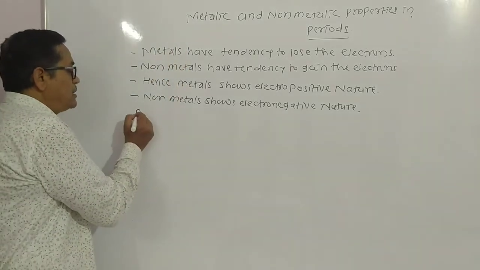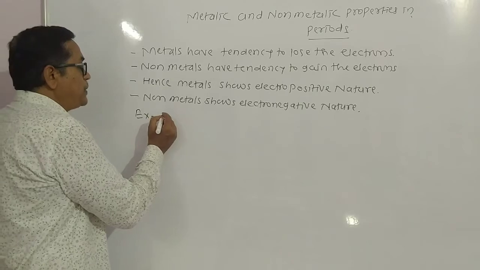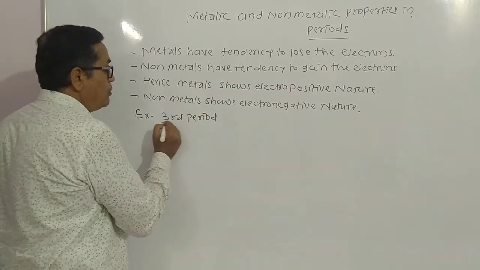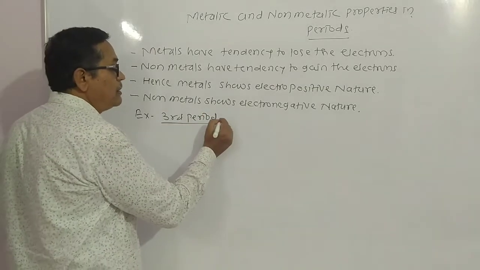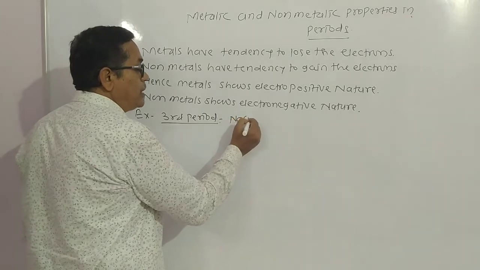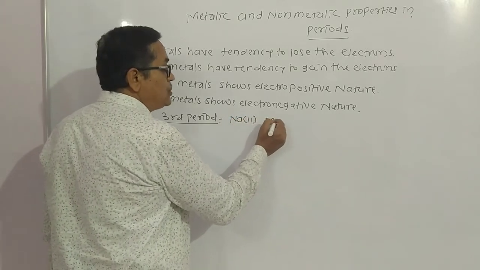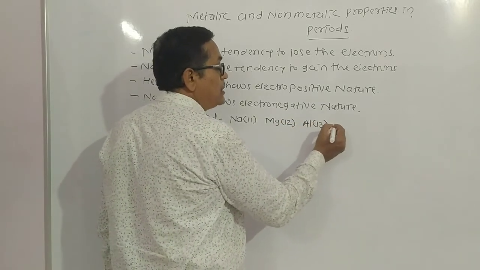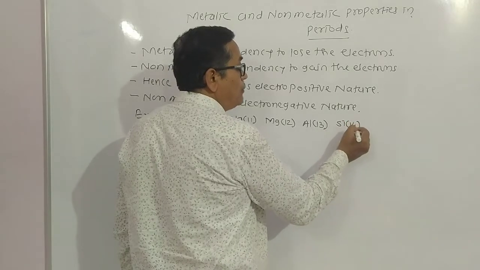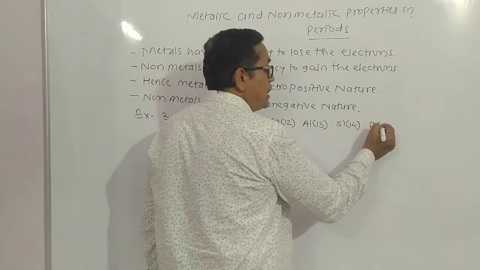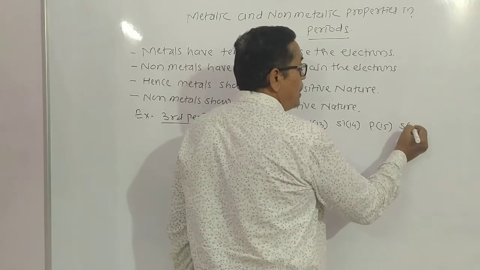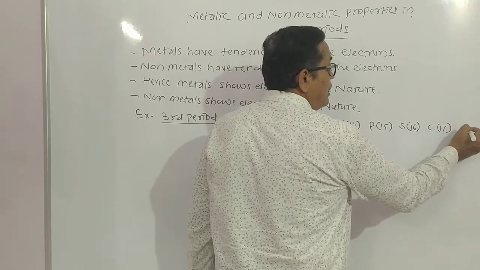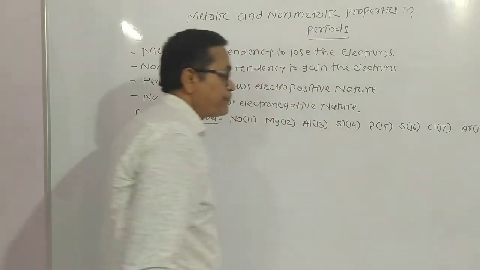Look here, we take the example of period number 3. We take an example of period number 3, that is sodium atomic number 11, then magnesium atomic number 12, then aluminium atomic number 13, silicon atomic number 14, then phosphorus atomic number 15, sulfur atomic number 16, chlorine atomic number 17, and argon atomic number 18.